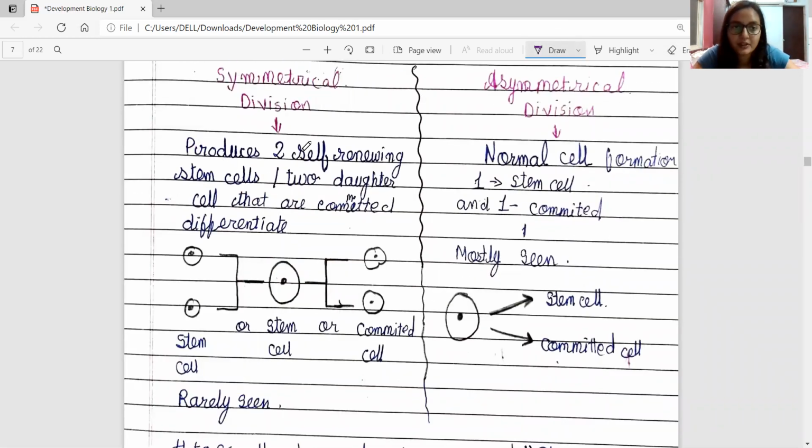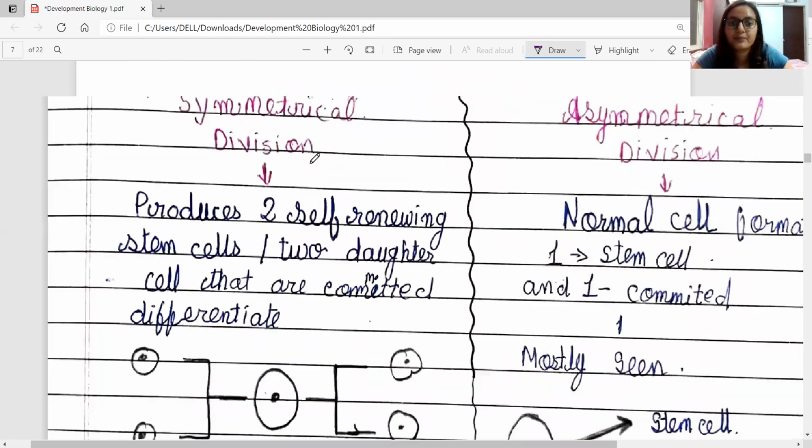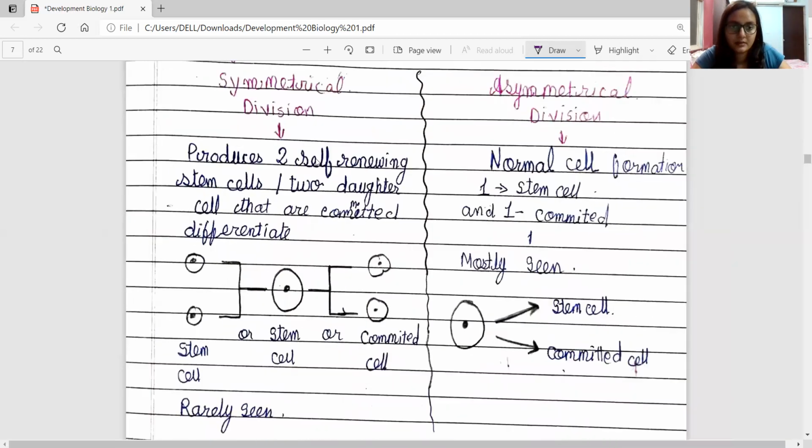So what is symmetrical division? Symmetrical division produces two self-renewing cells, either two stem cells or two committed daughter cells. Either of the two would be formed, but it will not form one stem cell and one committed cell.